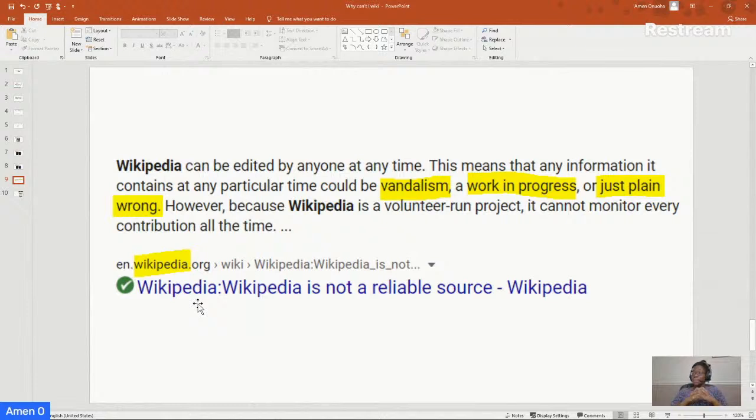Wikipedia can be edited by anyone at any time. This means that any information it contains at any particular time could be vandalism, a work in progress, or just plain wrong. And they tell you that they're a volunteer run project, so they're not able to look at every